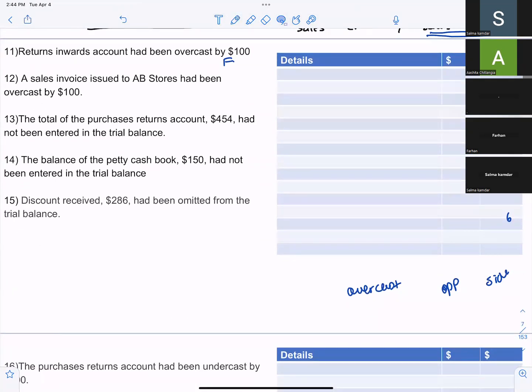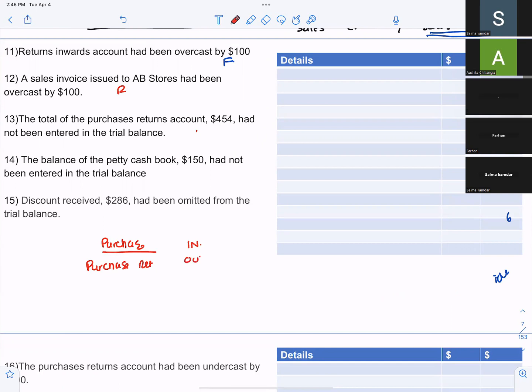Return inwards account had been overcast. Miss, does return inwards mean something like drawings? No. Return inwards means, when you return purchases, the goods are going out.